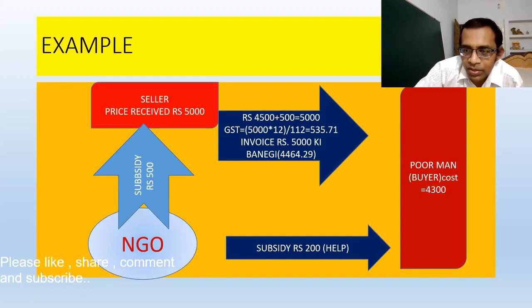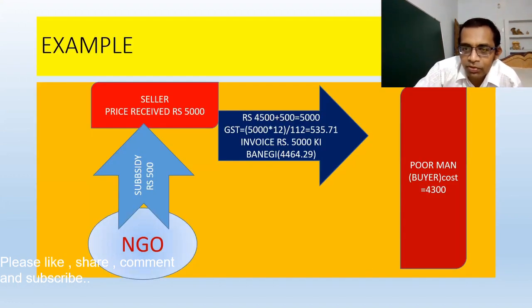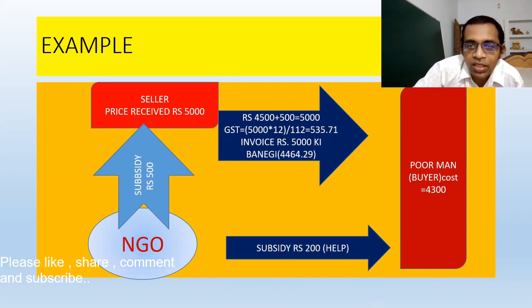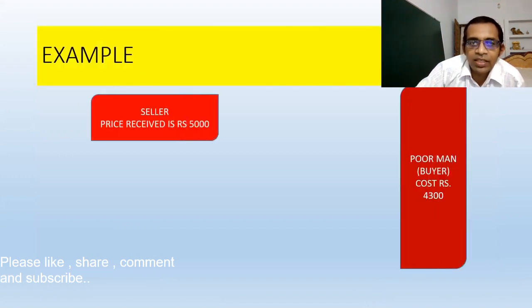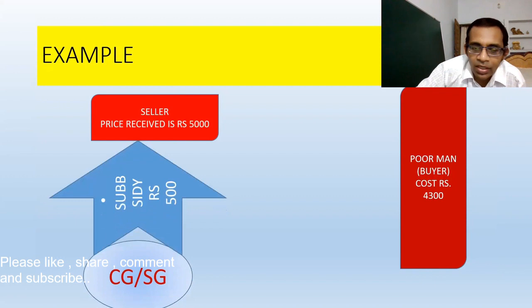However, this subsidy of rupees 200 will reduce the cost in the hand of that person, because he will pay 4,500 to the seller, but he will receive rupees 200 from the NGO. So the cost in the hand of this poor man will be only 4,300. Now let us take a second example. The seller wants to receive a price of rupees 5,000, and here there is no NGO.